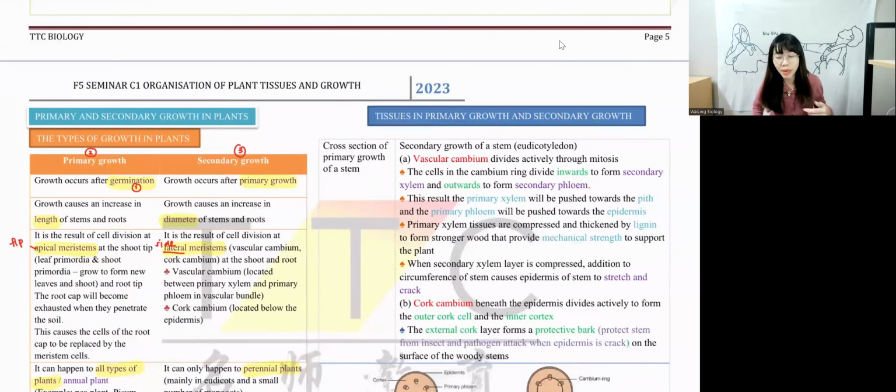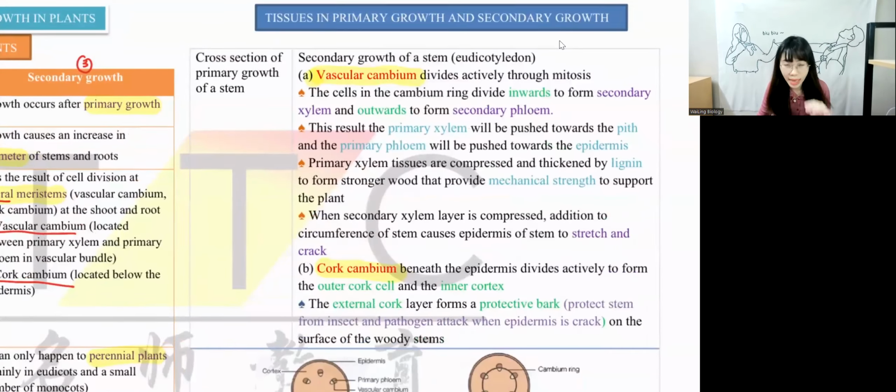Remember, in the exam they will ask you, but of course the most important thing is not just primary growth and secondary growth. It's how they develop from primary into secondary growth. In order to form secondary growth, it involves two tissues: vascular cambium and cork cambium. It is written over here as well. We have vascular cambium, cork cambium.